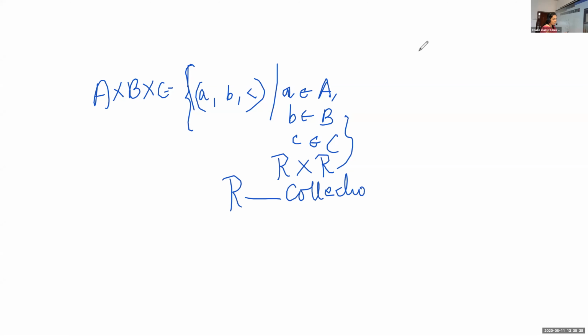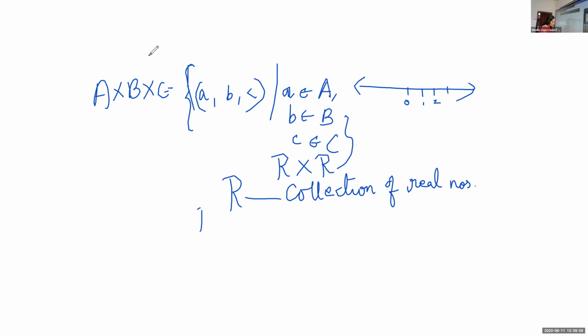We learned the number line in our lower classes. On the number line we represent the points 0, 1, 2. So one dimension we take as a number line.